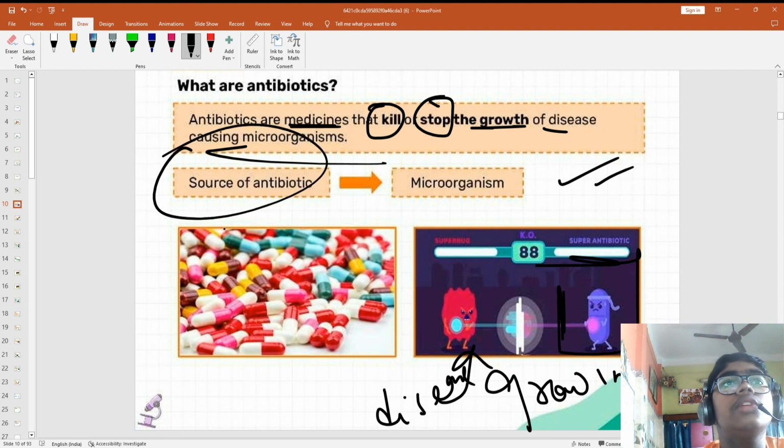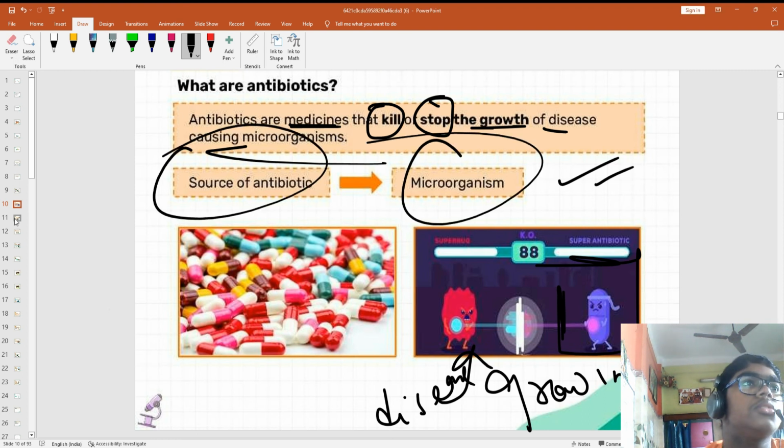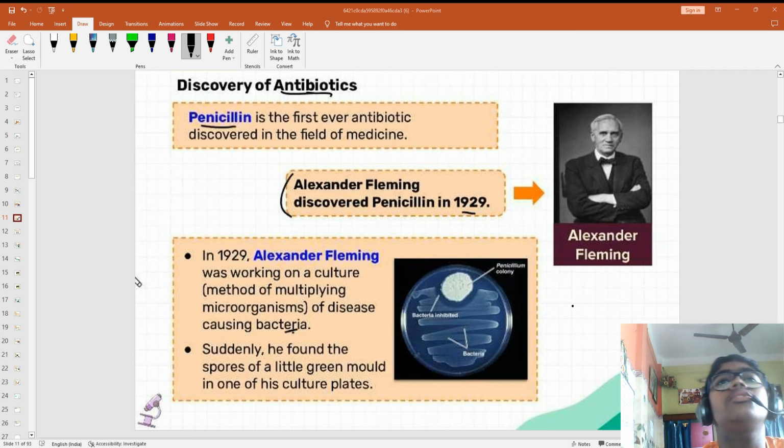And what is the source of antibiotics? That is also microorganisms. Means microorganisms are stopping microorganisms. They are stored in tablet form, and these antibiotics stop the growth, preventing further diseases.